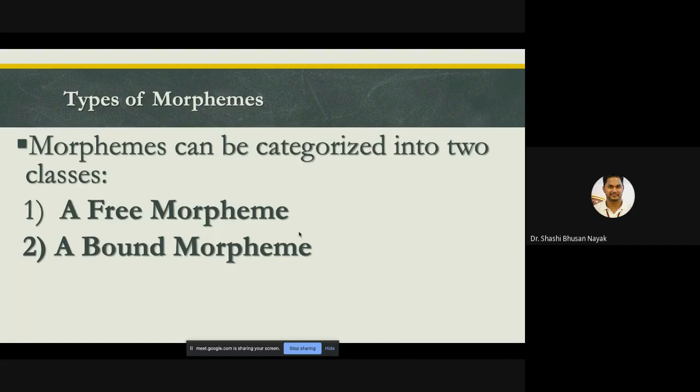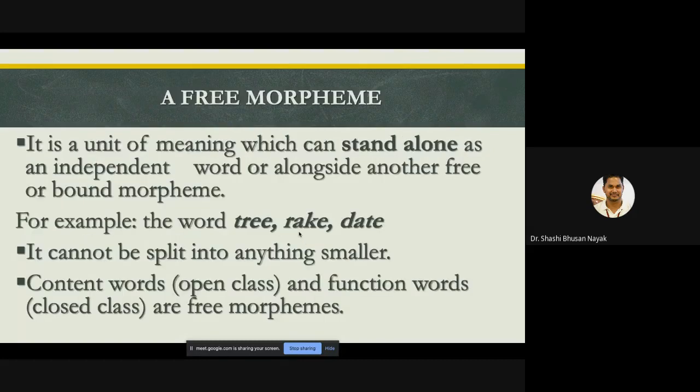So what is a free morpheme? It's a unit of meaning which can stand alone as an independent word or alongside another free or bound morpheme. For example, the words tree, rake, date, they cannot be split into anything smaller. That's why they are called free morphemes.